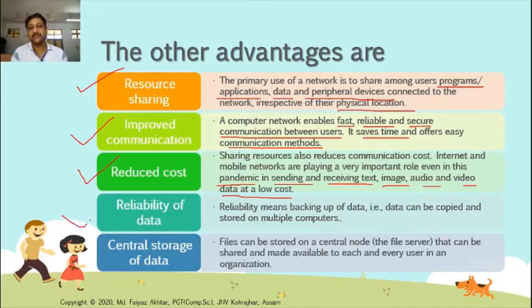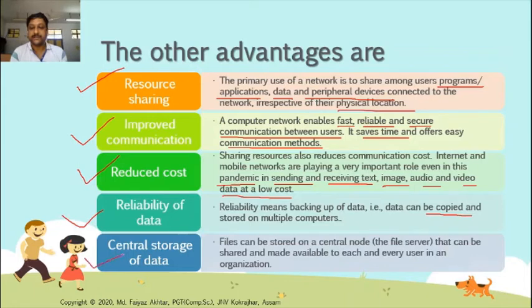And reliability of data. Reliability means backing up of data. Data can be copied and stored on multiple computers, so data is not going to be lost. They are saved on multiple computers, multiple devices, multiple mobile systems. So the reliability of data must be there, and it can be accessed by any person.